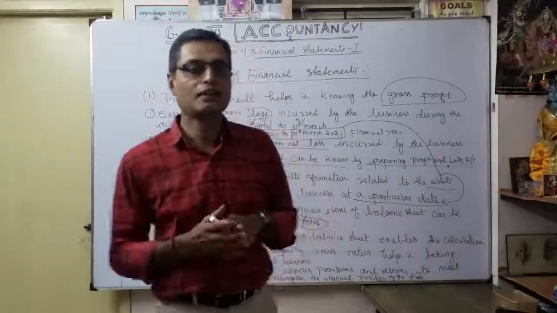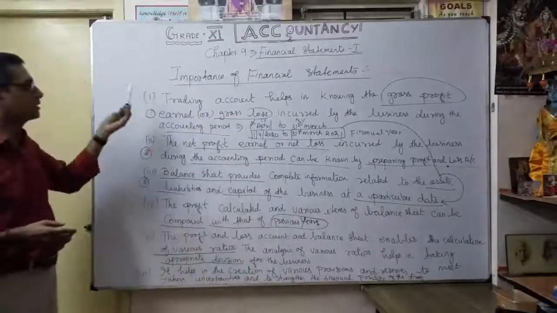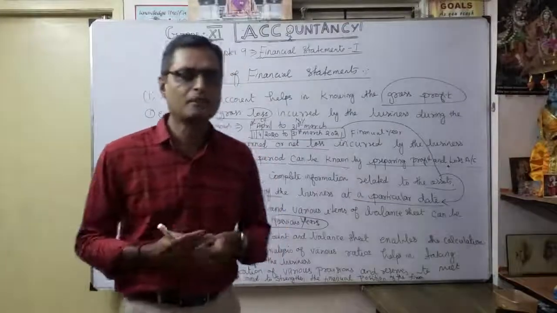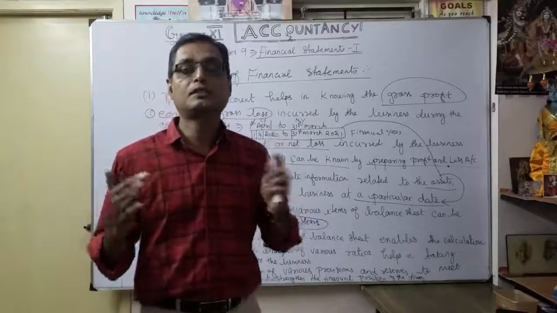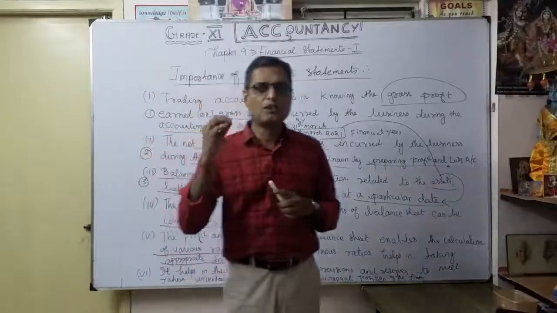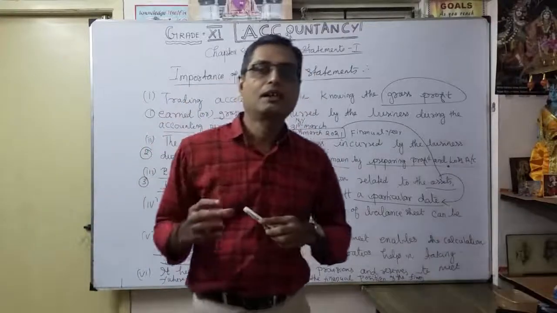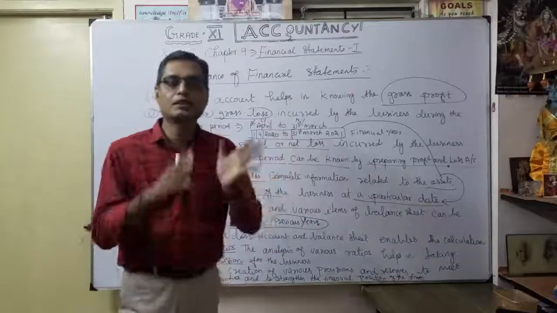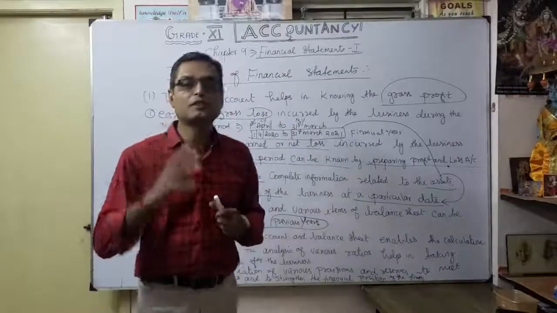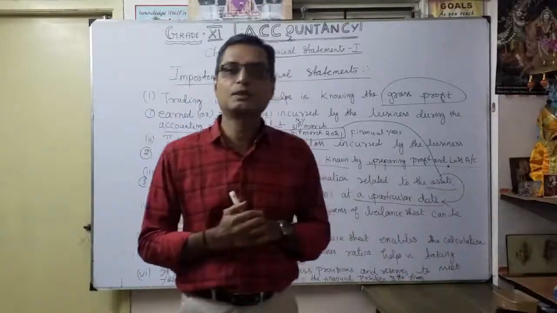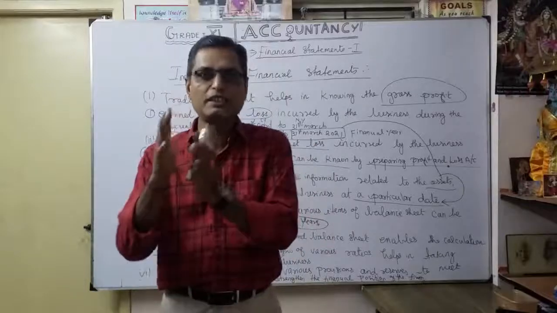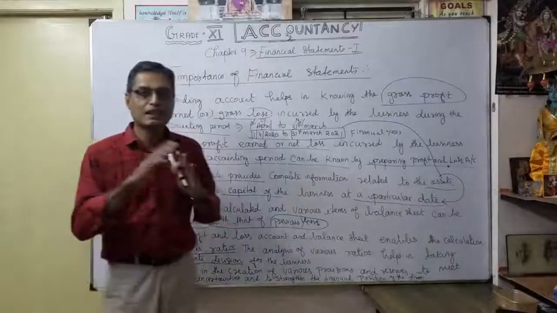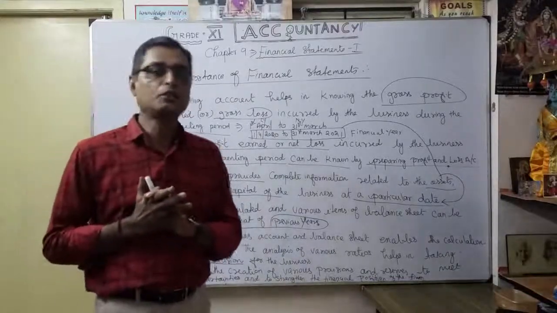Okay, that's our second one. After the objectives of financial statements, now the importance of financial statements. Before preparation of the financial statement, you want to know the meaning of capital and revenue. That means the meaning of capital expenditure, revenue expenditure, how to classify them, what is deferred revenue expenditure, and what is capital receipt and revenue receipt. Once you know the variation only, you can prepare the financial statement. Now we will see the allocation of our capital and revenue items.